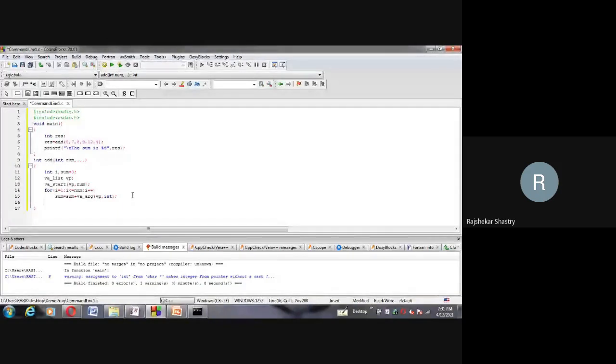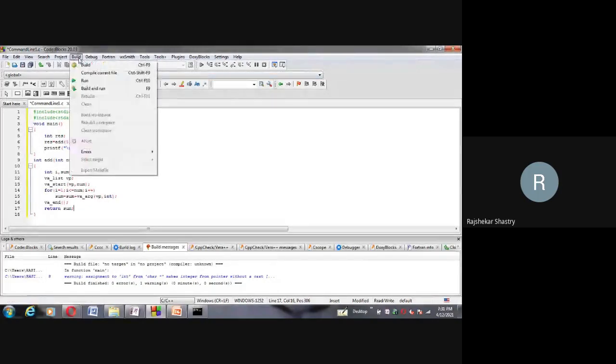Now my work is done, so va_end I have to do. The va_end macro I have to call. Then return. What is the return value? Sum is the value which I have to return. So this is my program.